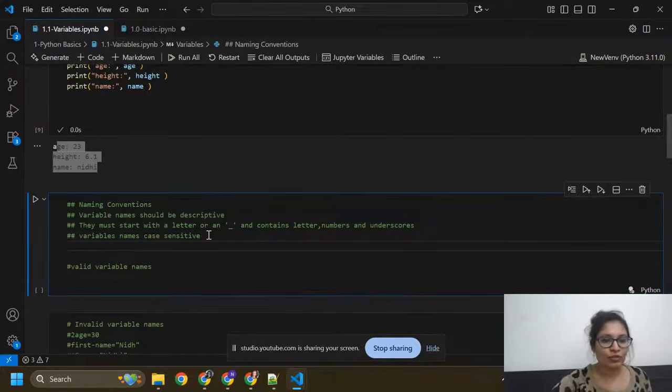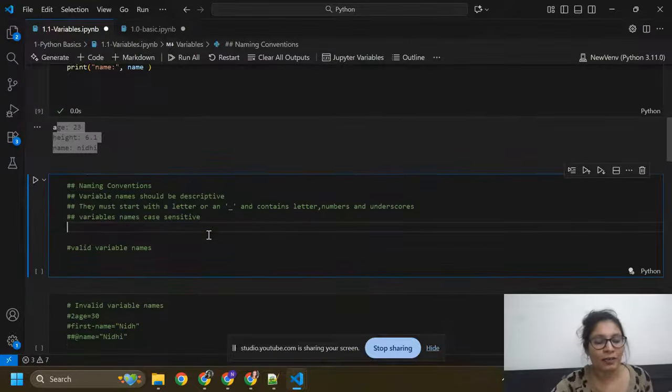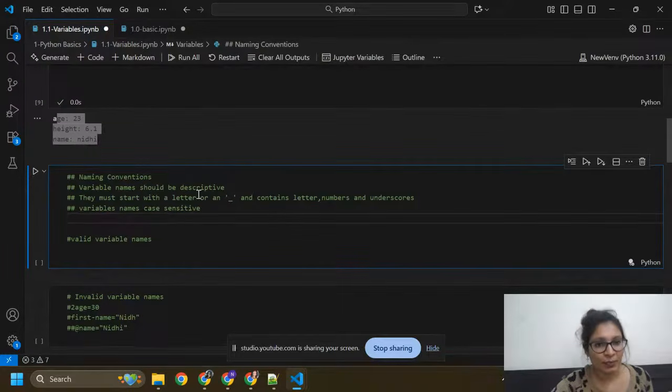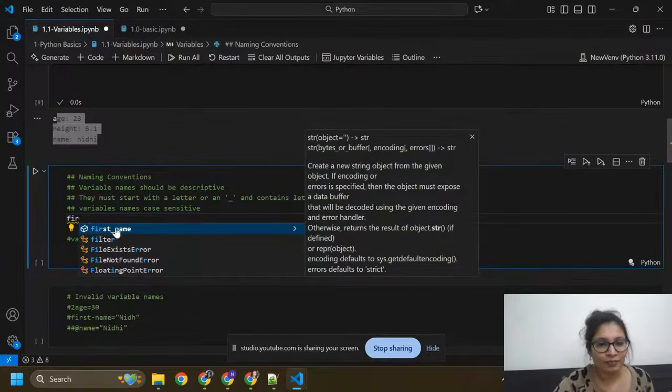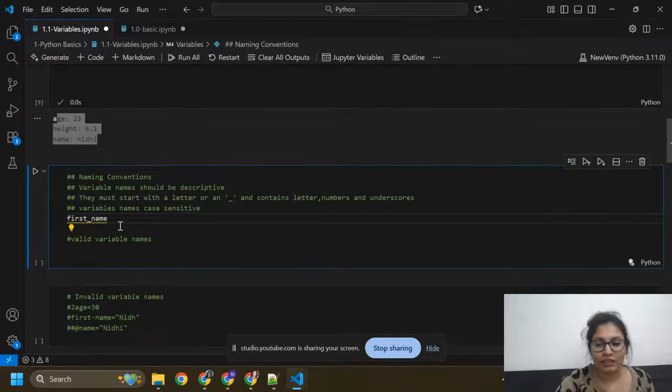Now I am going to use naming conventions. Variable names should be descriptive. They must start with a letter or an underscore, and contain letters, numbers, and underscores. Variable names are case sensitive. Here I'm going to write the first element, first name, that is Nidhi.